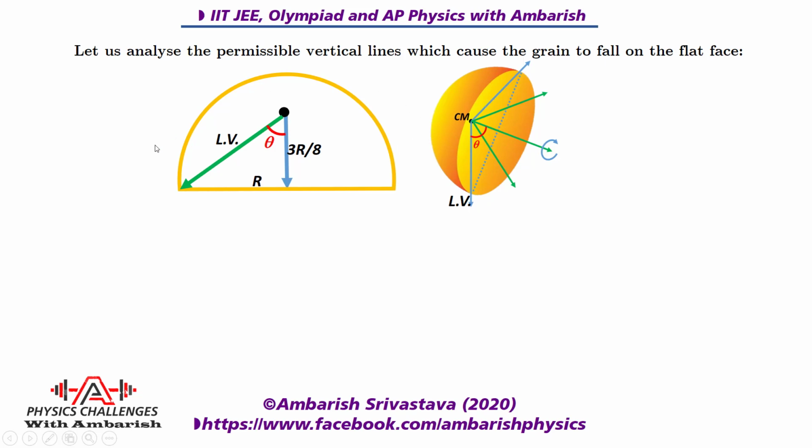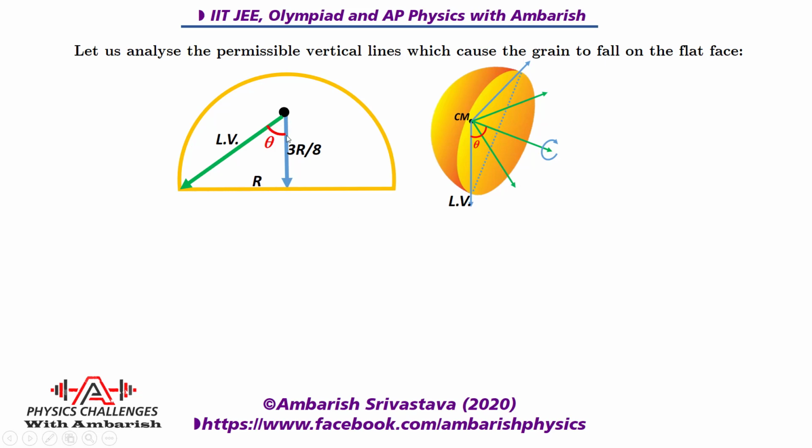It will be more clear if you look at the two-dimensional picture of it. Let's say gravity is acting like this, then it can go either way along the green line. If it falls like this, it can go either on the curved surface or on the flat face. But if the gravity is acting like this and this point is the point of impact, then definitely it will fall on the flat face. It's based on the center of mass and potential energy concept. If the vertical is like this, it will attain lower potential energy by falling on the flat face, and if the center of mass is to that side, it will lower its potential energy by falling on the curved surface.